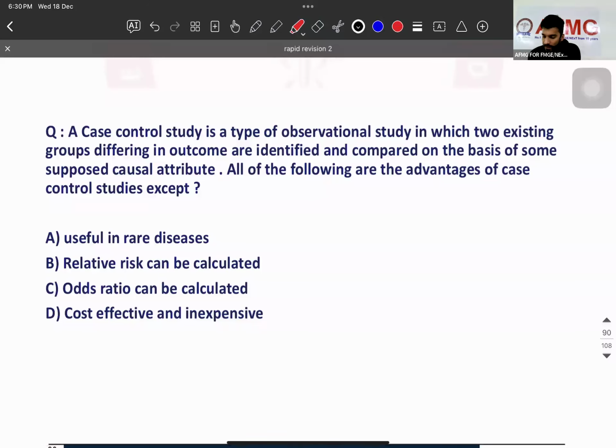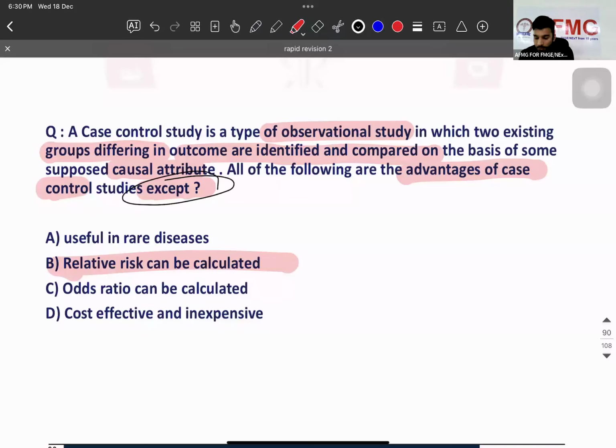A case control study is a type of observational study in which two existing groups differing in outcome are identified and compared on the basis of some supposed causal attribute. ठीक है ना? All of the following are the advantage of case control except, अभी तो बताया मैंने. What is the answer? B. Yes, because relative risk is calculated in which study? Cohort में. Rare disease? Yes. Can odds ratio in case control? Yes. Cost effective or inexpensive? Yes. Cheaper? Yes.